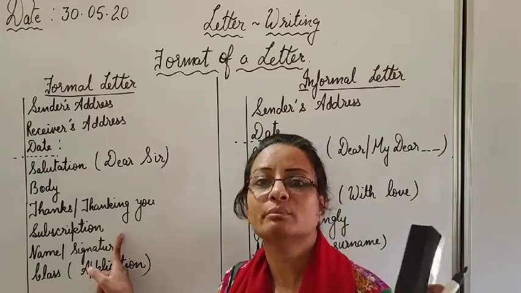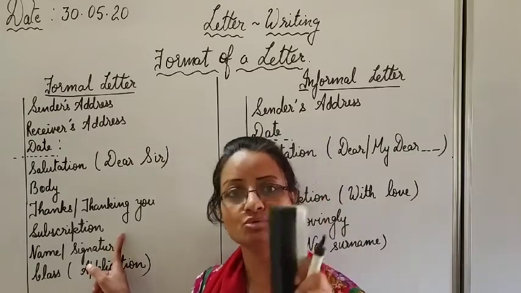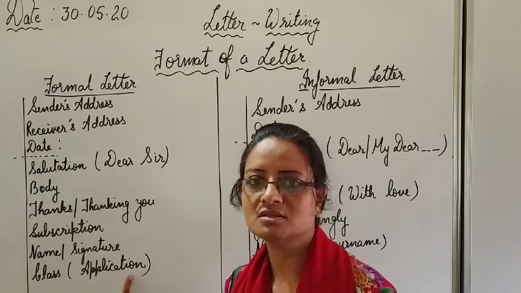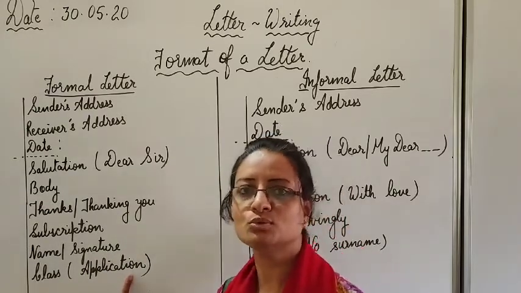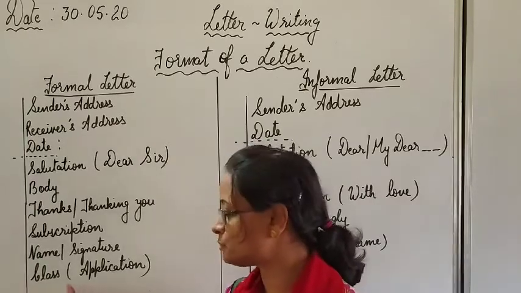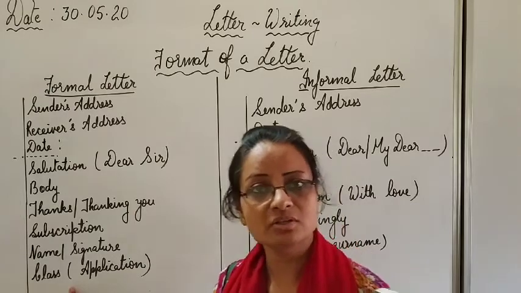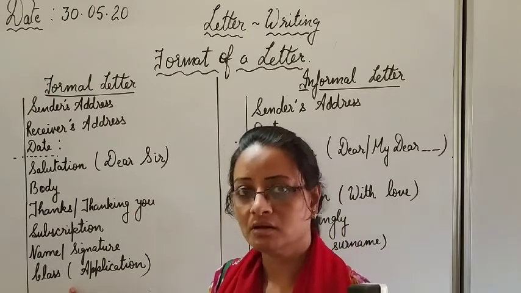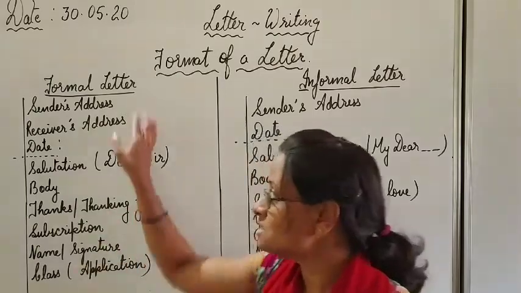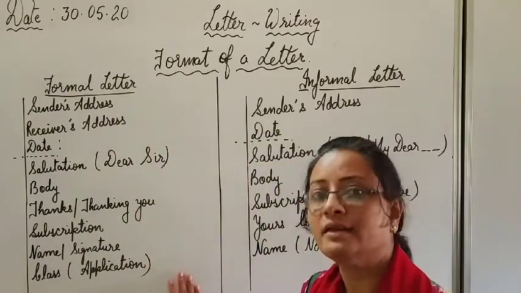Need not put the bracket if there is no signature. And in case of leave applications to any institution, school, college, anywhere, if you are writing a leave application, you are supposed to put your class in which you are studying. Clear? Class is written only in case of applications. So this was the format of a formal letter.